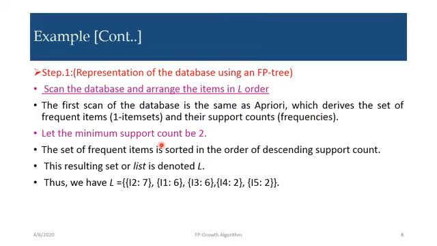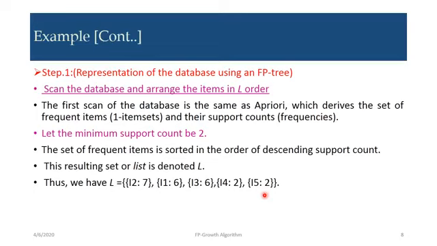Here also we will take a minimum support count of 2. The set of frequent items is sorted in the order of descending support count. This resulting list is denoted by L. After scanning the database, we have 5 items in the dataset D, that is I1, I2, I3, I4, I5, and the support counts of the respective items are I1 is 6, I2 7, I3 6, I4 2 and I5 2.